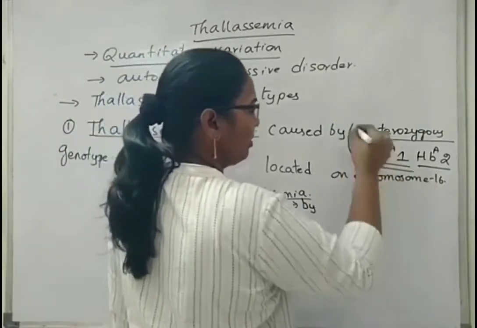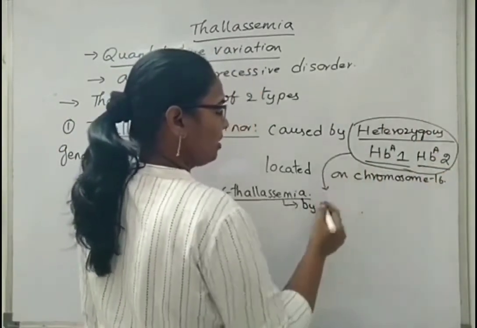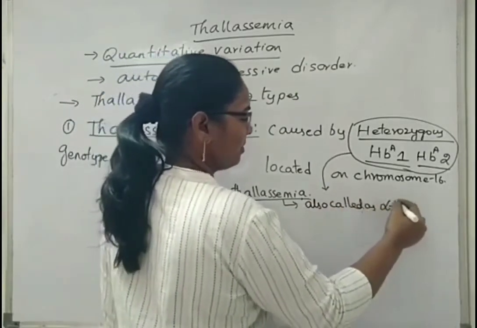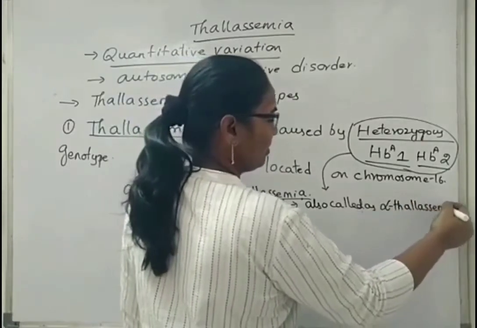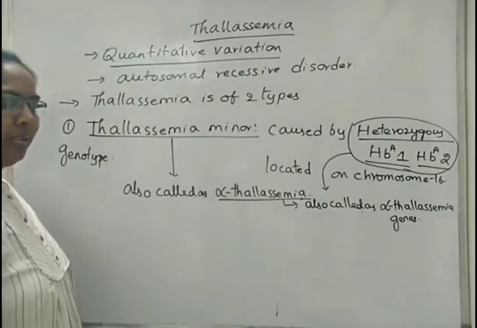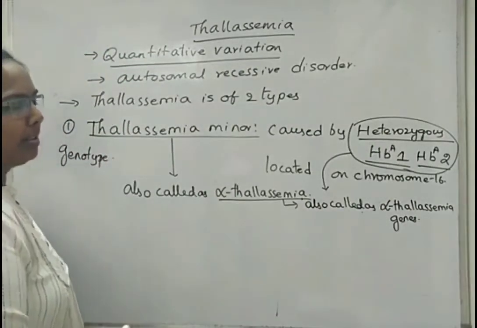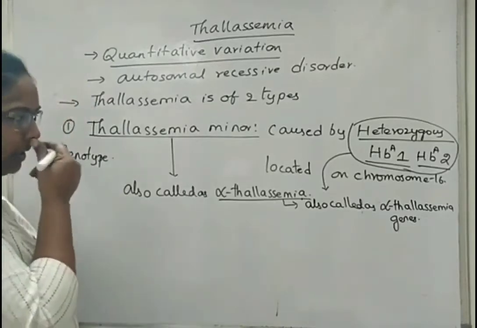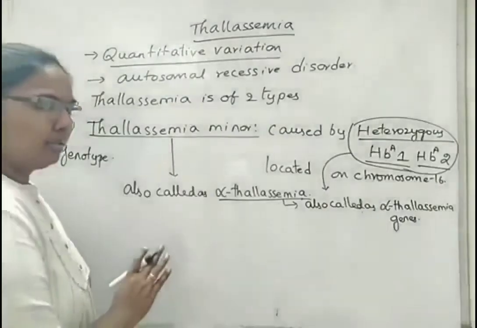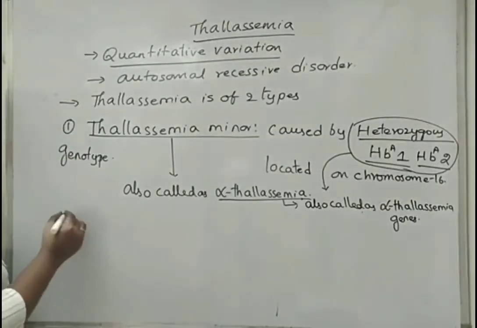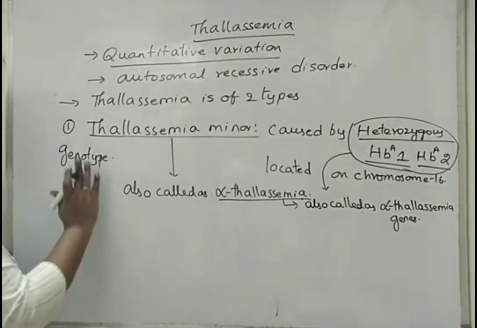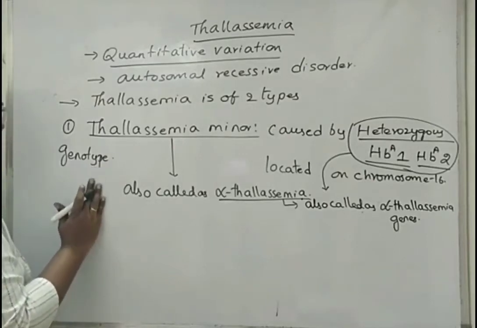Now, it is not that necessary to learn more than this. Just how many types are there? Alpha thalassemia and beta thalassemia. What are other names? Thalassemia minor and thalassemia major. That is only important for this NEET exam point of view, because in previous MCQs also they did not ask more than this. So just learn the very, very important one or two terms regarding these disorders.